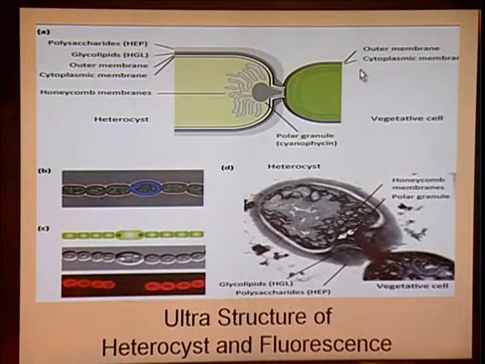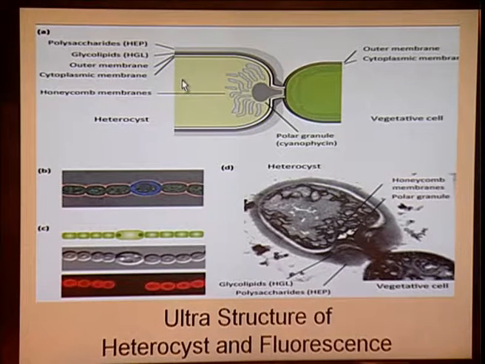In the ultrastructure of the heterocyst, you can see that the heterocyst has an outer polysaccharide layer, followed by the glycolipid, then the outer membrane, then the cytoplasmic membrane. So it is a four-layered protective structure, and then there is the cytosol which has the nitrogenase enzyme for nitrogen fixation, and most importantly they have a polar granule.